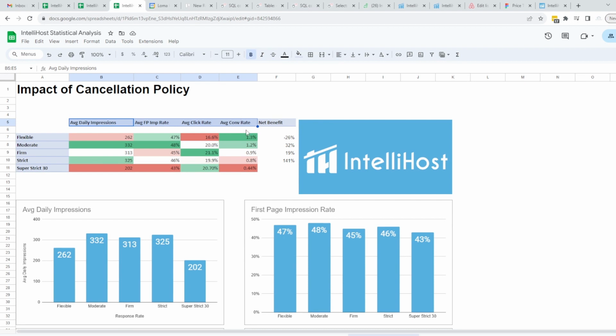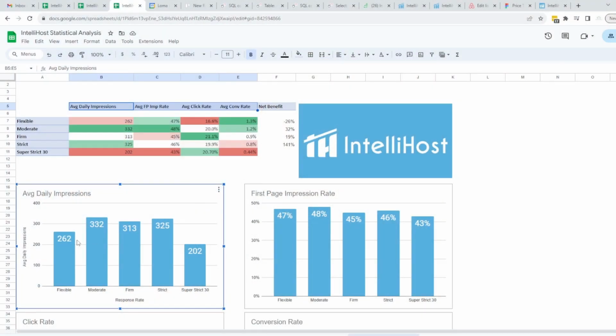So what we found is actually kind of interesting, and I thought that our viewers would find it interesting as well. So let's break it down by metric and see what this looks like. Average daily impressions, just as a reminder, is the total number of times you appear in search, whether you're on page 1 or page 15. And what we're seeing here is the average daily impressions is kind of across the board until you get to super strict. Super strict seems to not get as many impressions.